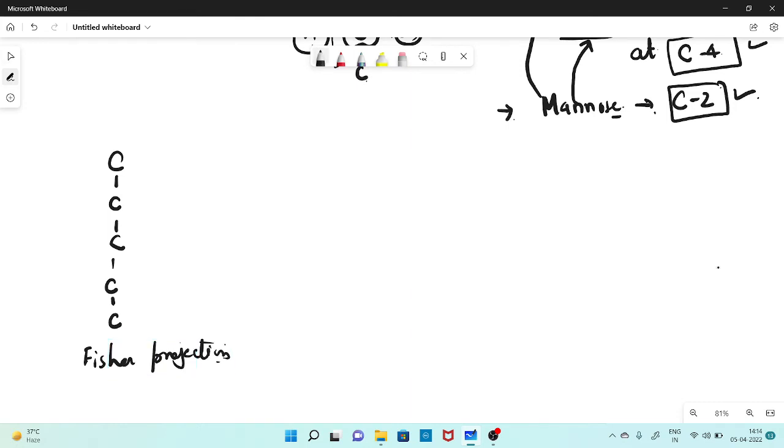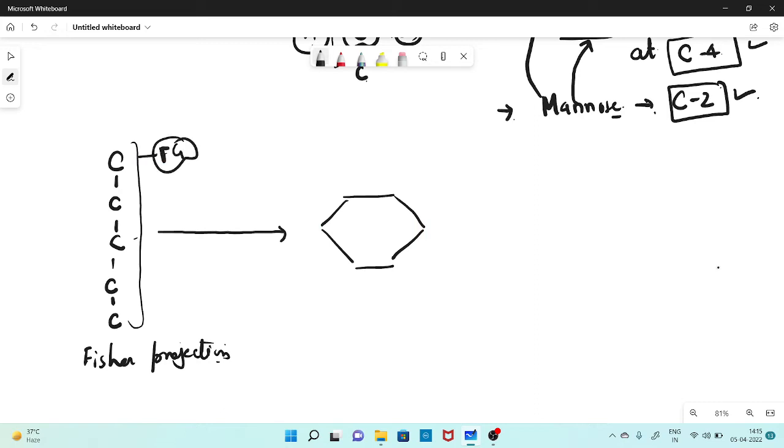Right? So when the chain becomes very lengthy, in solutions it reacts with itself and forms a cyclic structure. The functional group carbon atom reacts with the fifth carbon atom and they form a cyclic structure like this one. These structures are called Haworth projections. And these are the cyclic forms.